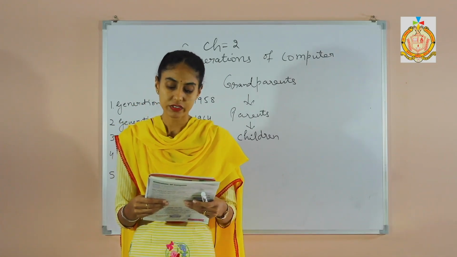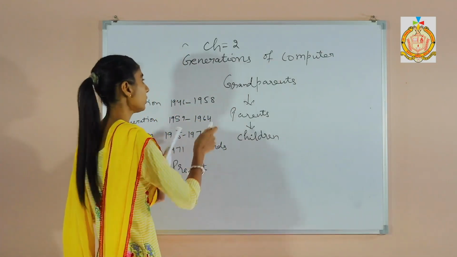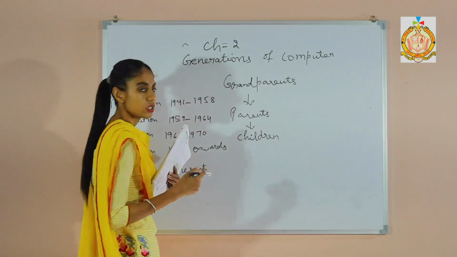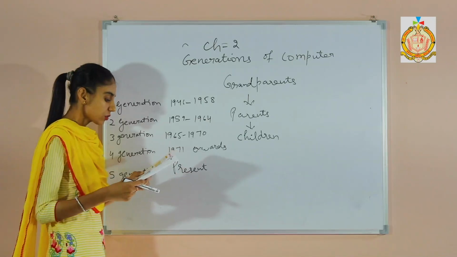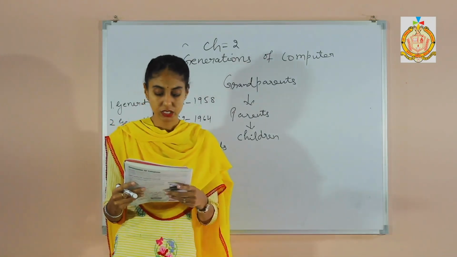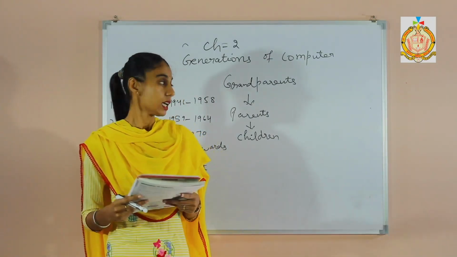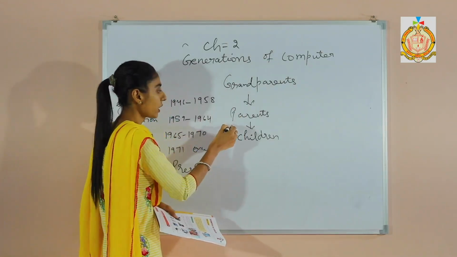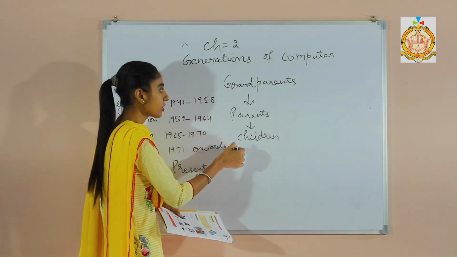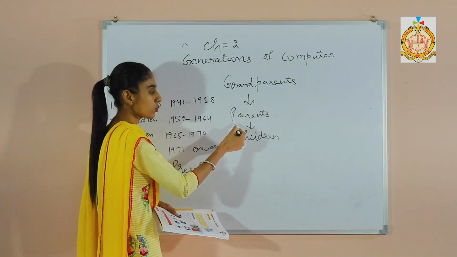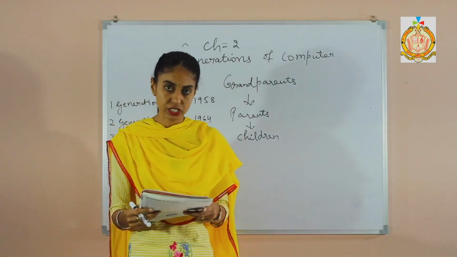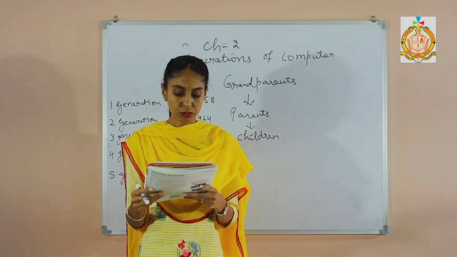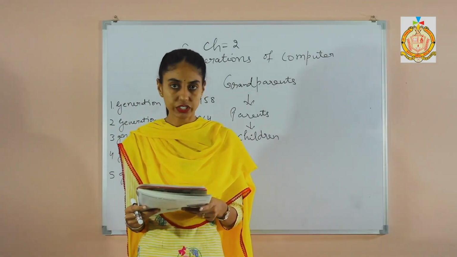Now today our first chapter is chapter number 2, generations of computer. Today we will discuss the generations of computer. As you know, we all have different generations of people in our family, like firstly grandparents, then parents, then children. This is how our generation goes on, grandparents to parents, then children. So today we will learn about the computer generations. Clear? First of all, computer also has its different generations.